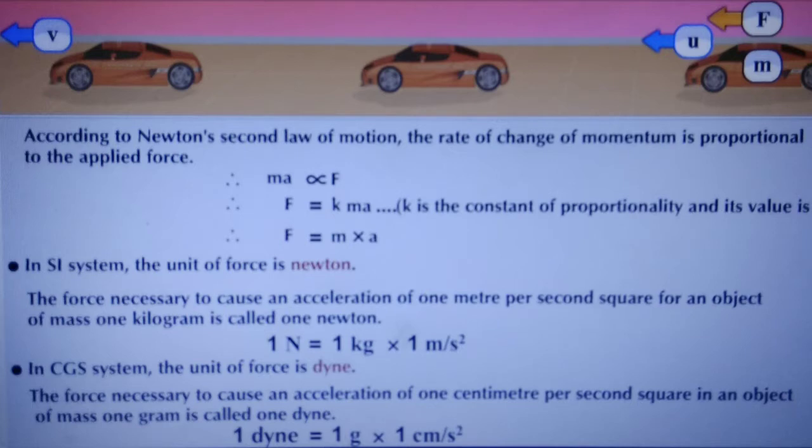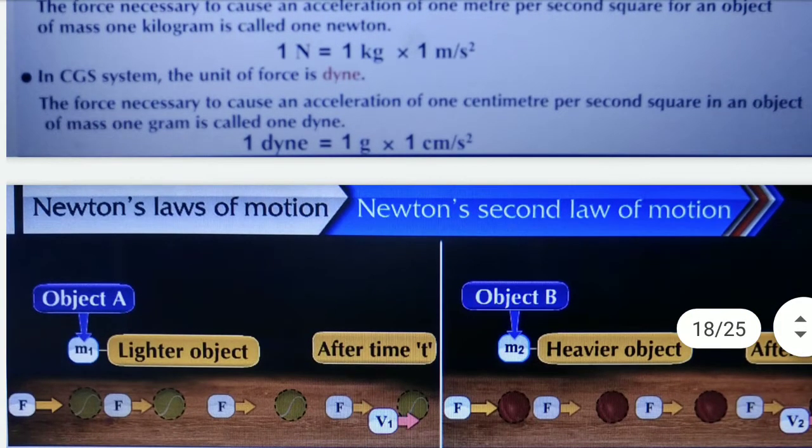In CGS system, the unit of force is dyne. The force necessary to cause an acceleration of 1 centimeter per second square in an object of mass 1 gram is called 1 dyne. Therefore, 1 dyne is equal to 1 gram into 1 centimeter per second square.